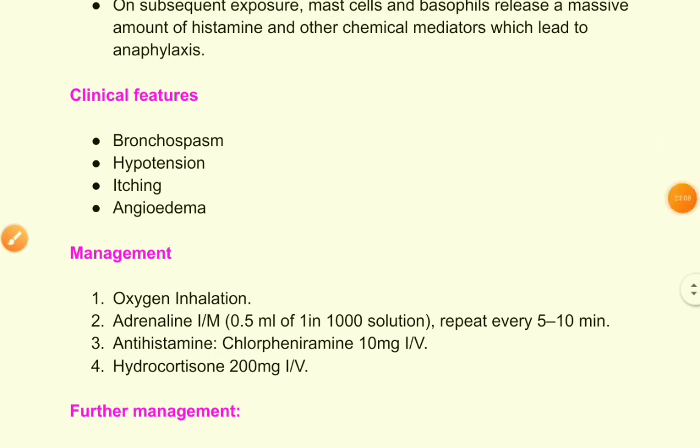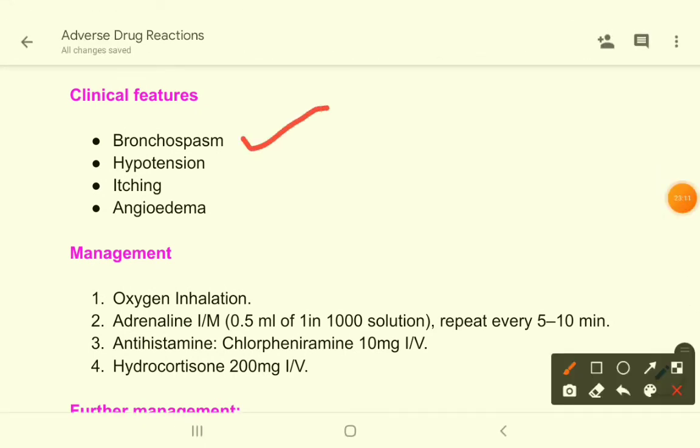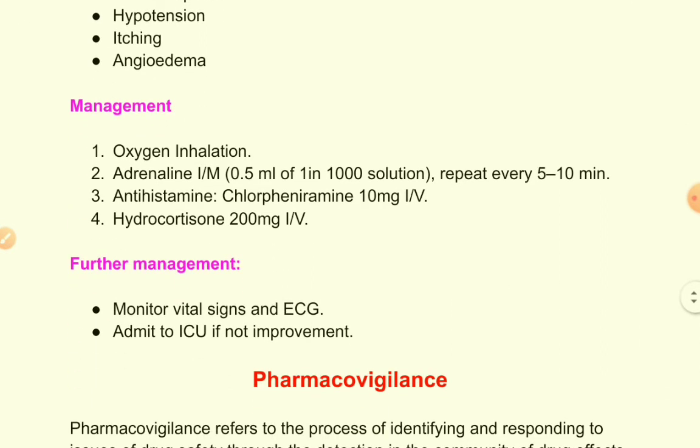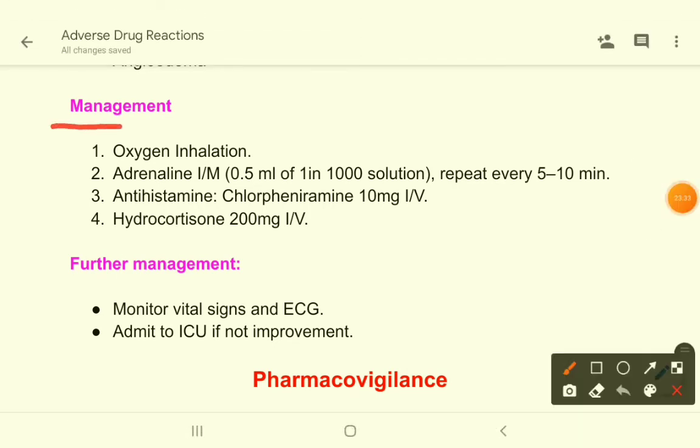You will have clinical features like bronchospasm, because histamine causes bronchospasm. Histamine causes hypotension, itching, and there may be angioedema. These are some clinical features, but there are others, and this is a very grave condition. Anaphylactic shock is not a simple condition.